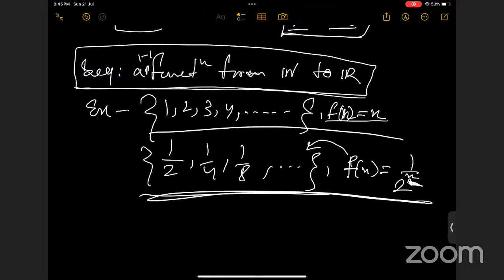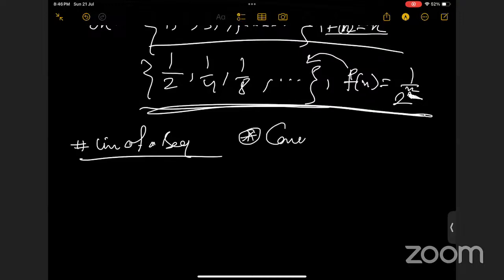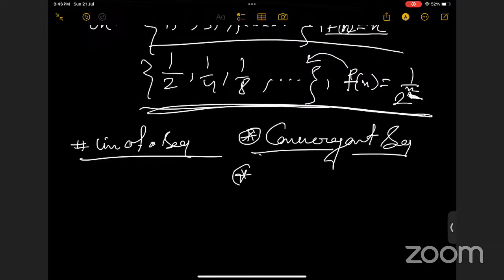So any further doubt with the concept of a sequence? No, ma'am. Okay, so now we can move to the limit of a sequence. We have convergent sequences and divergent sequences.